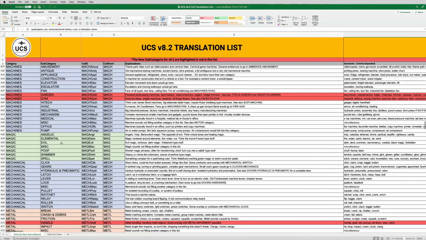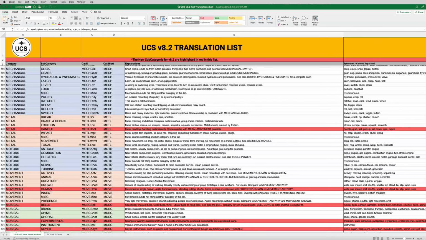Two new categories for machines, garden and gym. So I was thinking things like weed whackers, lawnmowers, things like that. They'll also appear down in tools and objects, these two categories. So gym, jump ropes, exercise bikes, things like that. Treadmills would go here for machines, gym. Just things that didn't really have an obvious home before. There's the handle category added to metal.